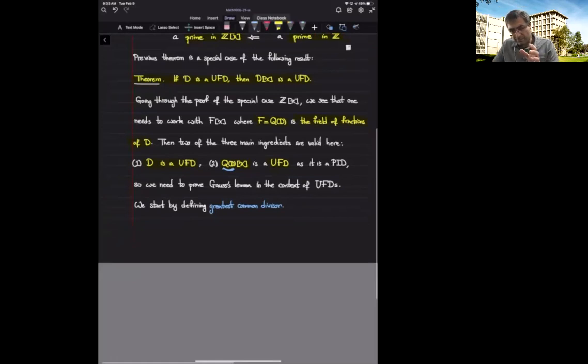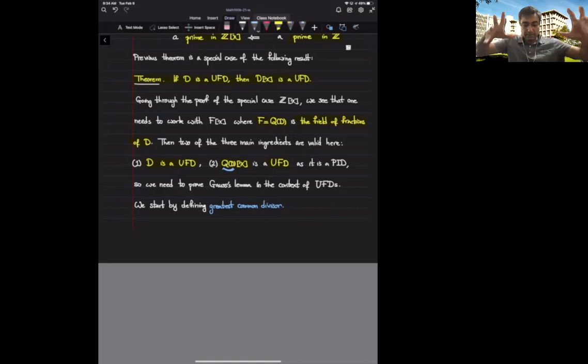What was Gauss's lemma? Gauss's lemma was about the content of a polynomial, and we need to define content of polynomials with coefficients inside a unique factorization domain, or a bit more generally, the field of fractions of a unique factorization domain. The way that we defined content of an integer polynomial was by taking the GCD of the coefficients, and that was the content of a non-zero integer polynomial.